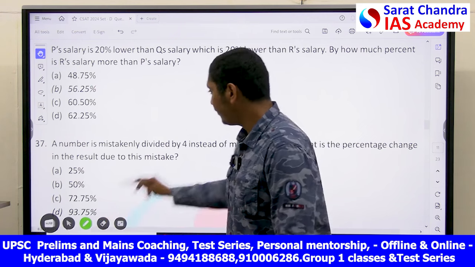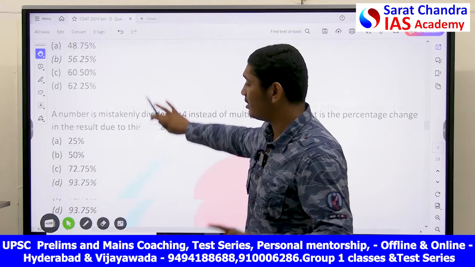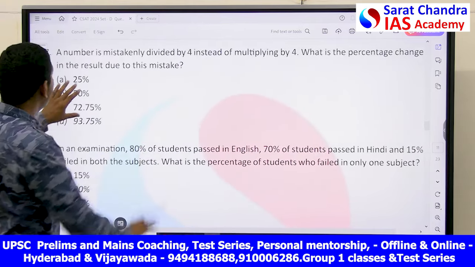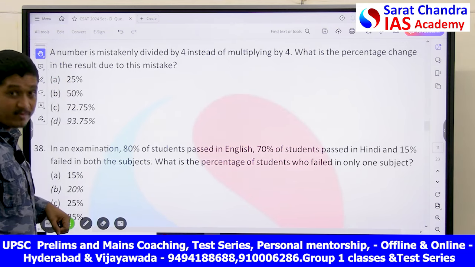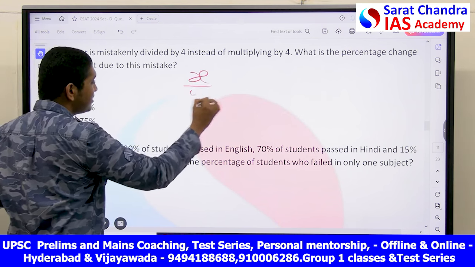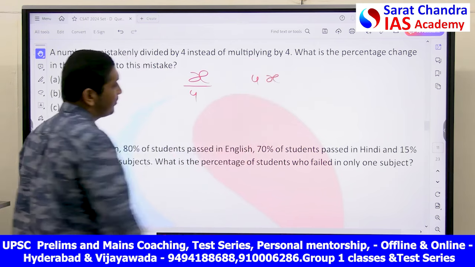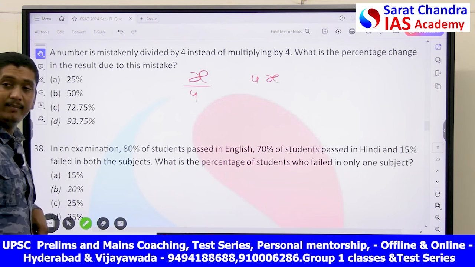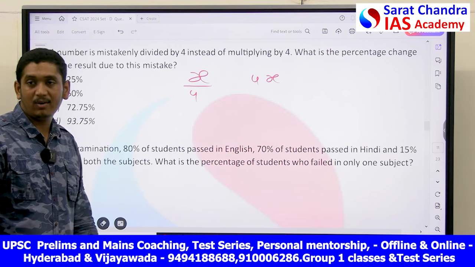Okay, next. Here the ability is, my friends, writing those formulas in percentages. That's very important. Here again the same model. The number is mistakenly divided by 4. He is saying this number was written like this instead of multiplying by 4. What is the percentage change in the result due to the mistake? Because of this mistake, what is the percentage change we have got?